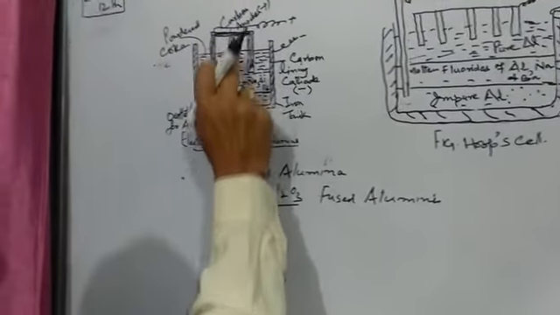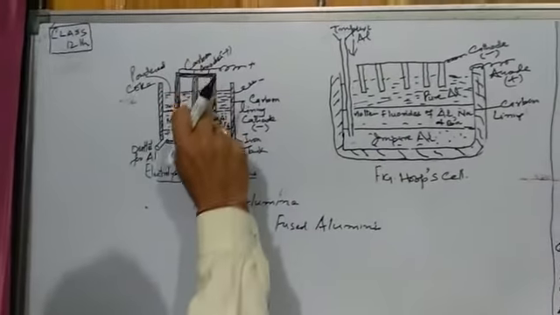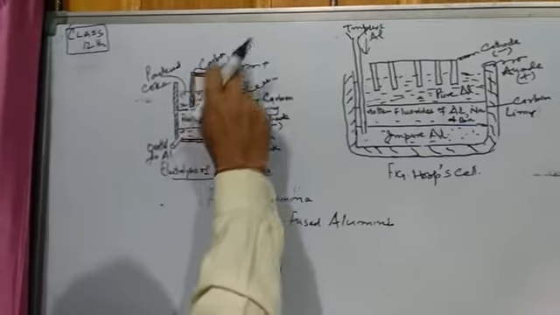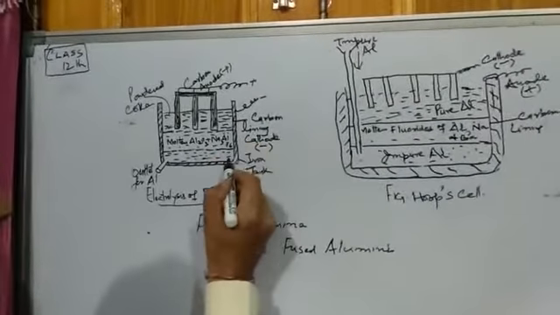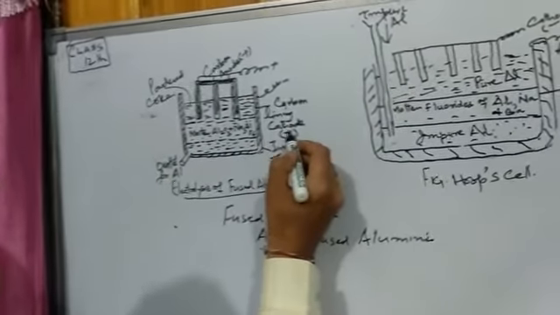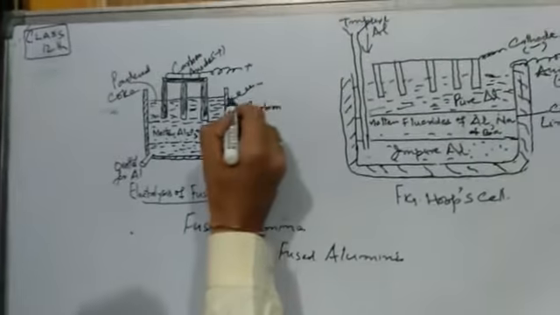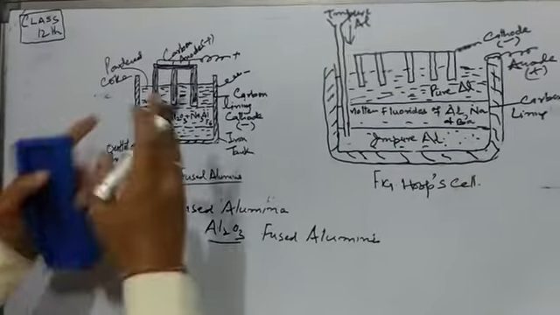These are carbon anodes, 3 carbon anodes dipped in this tank, positive charge. Since anode has positive charge, these are 3 carbon rods acting as anode. And then this carbon lining which I just talked of acts as cathode, that is the negative electrode. So this is the negative electrode, this is the positive electrode. And now coming into the tank.